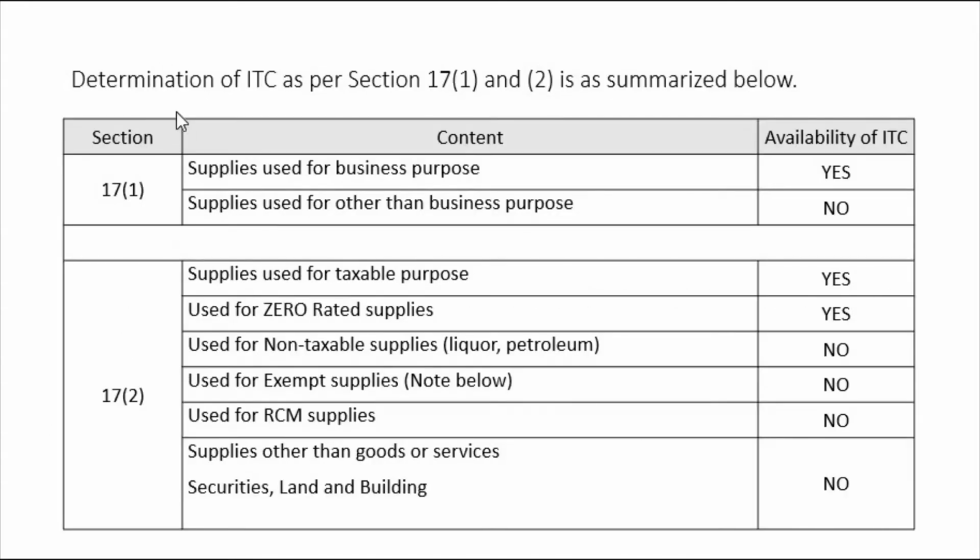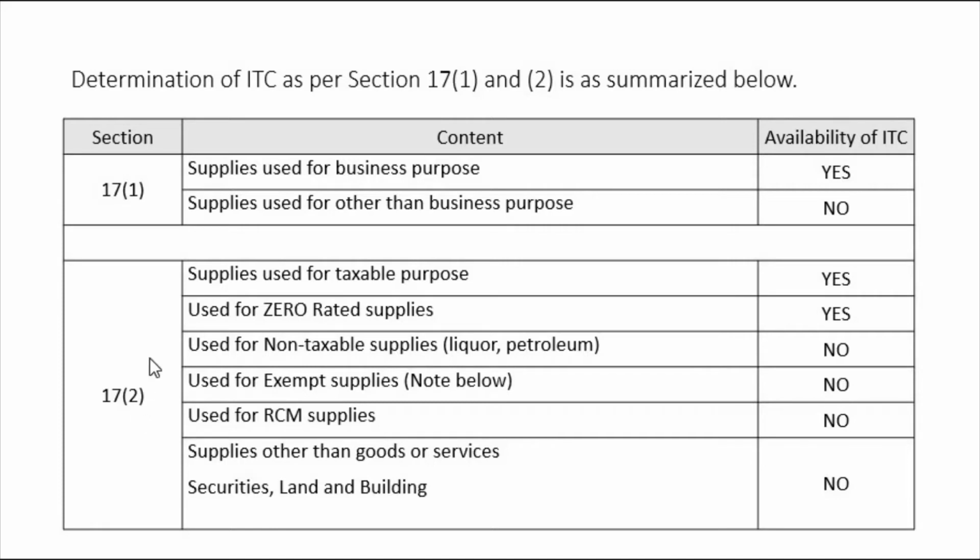So understand determination of ITC as per these sections. Section 17(1) says supplies used for business purpose, ITC is available. Supplies used for non-business purpose or personal purpose, ITC is not available. It is as simple as that.